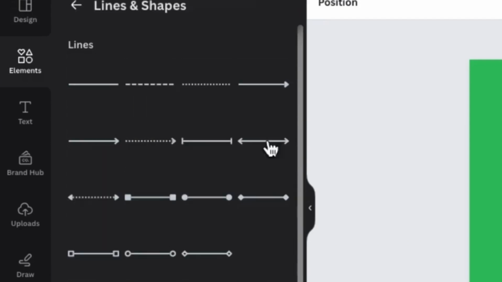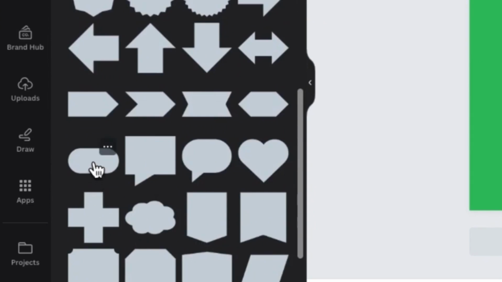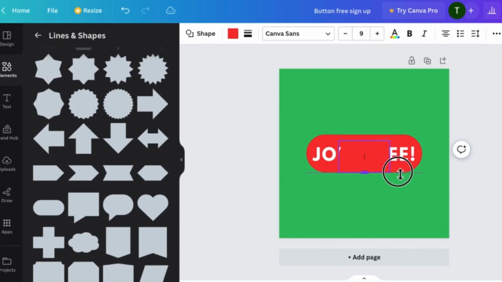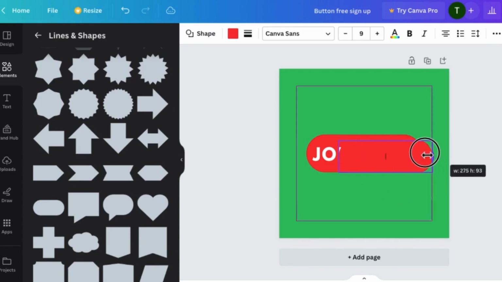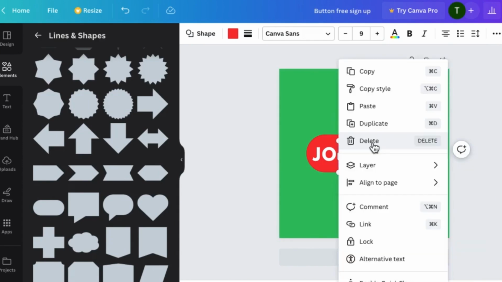Click on see all. Once you click on that, guys, you're going to come down here. You can see this is the element right here. So you click on this element and you can actually drag this and resize this the way you want, right? So I'm going to go ahead and delete this right here because we don't need this, right?